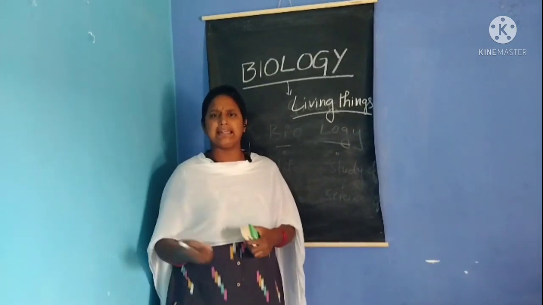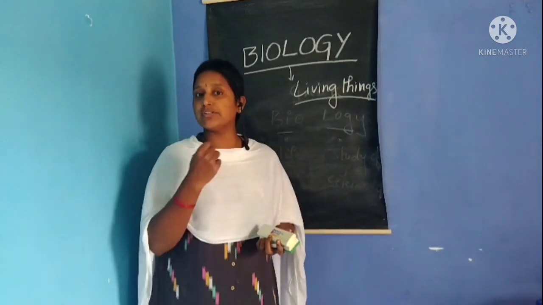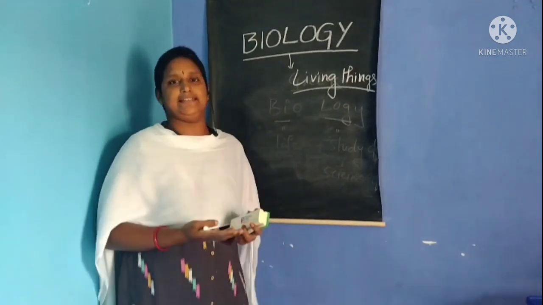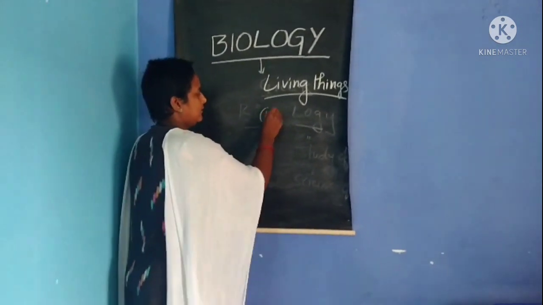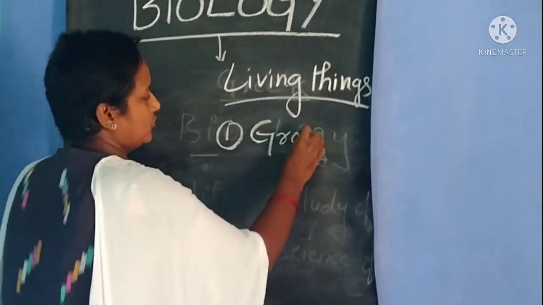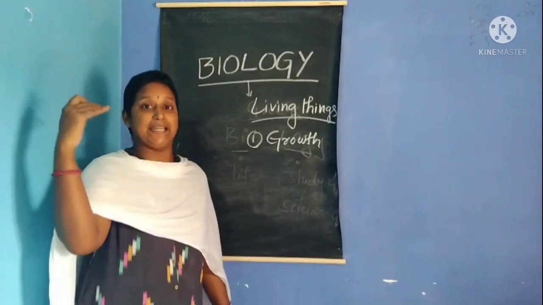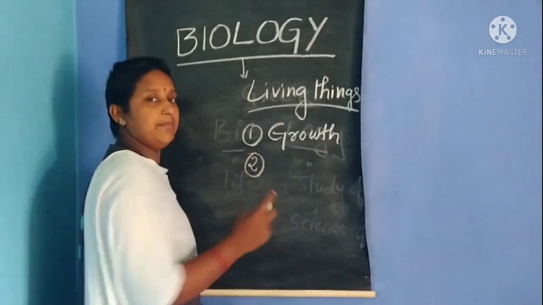A cat, a rat, a donkey, a monkey. How are you able to say? Yes, we can observe some characters. What are those characters? They are growth. We are growing day by day, isn't it? Next, tell me one more.